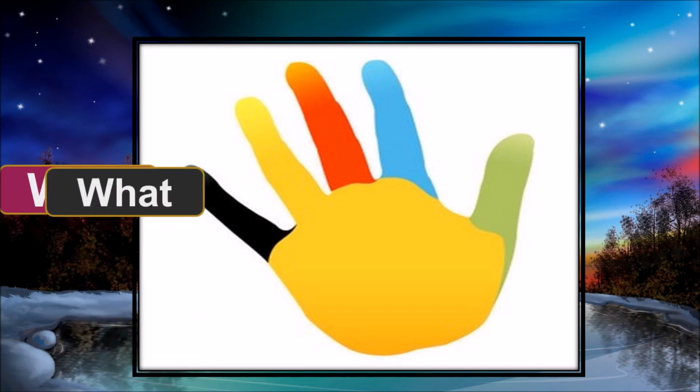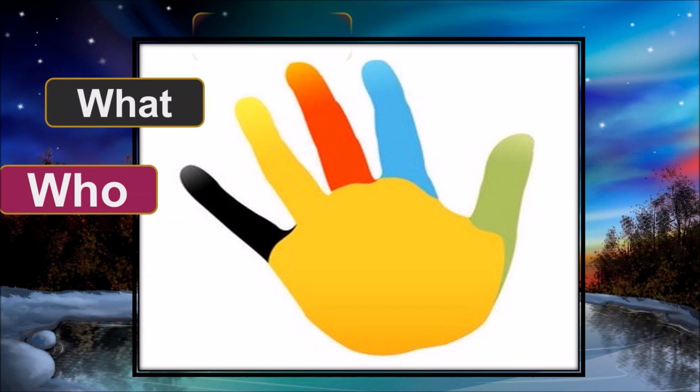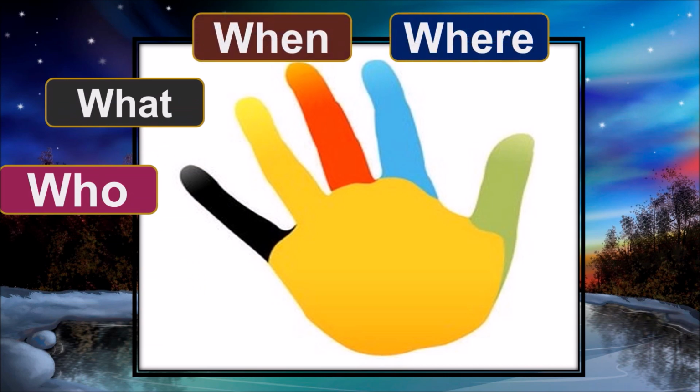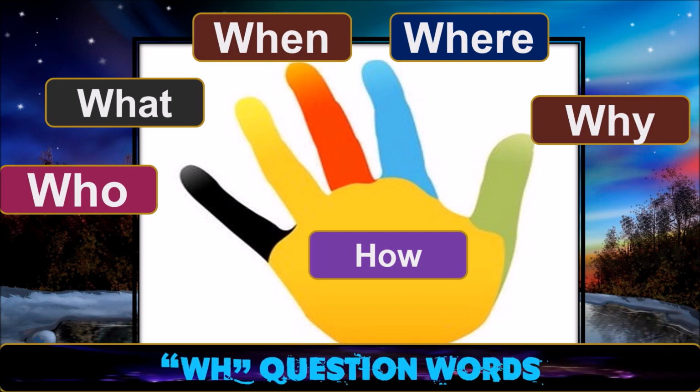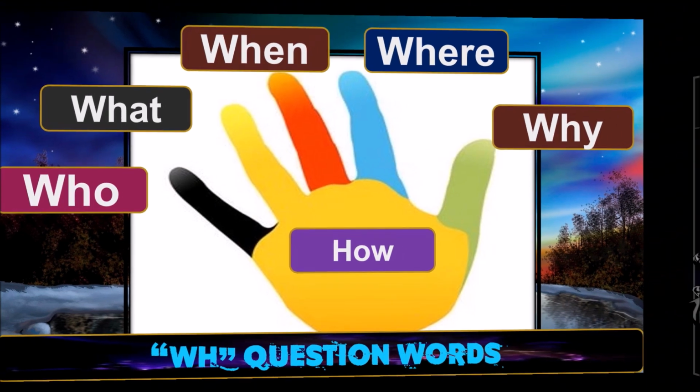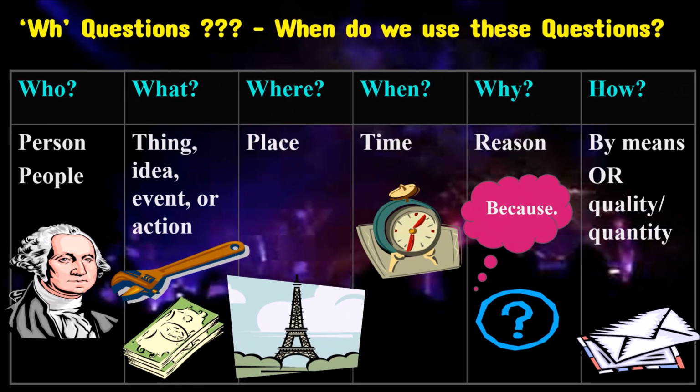Who, what, when, where, why, and finally we use how for manner. These are the WH question words. And now let's see where and when we use these questions.